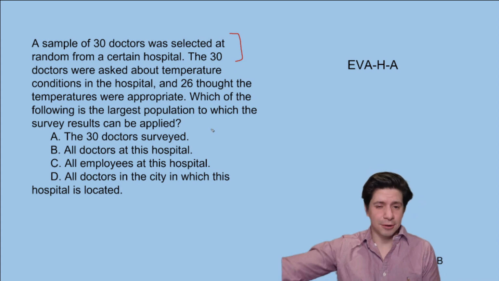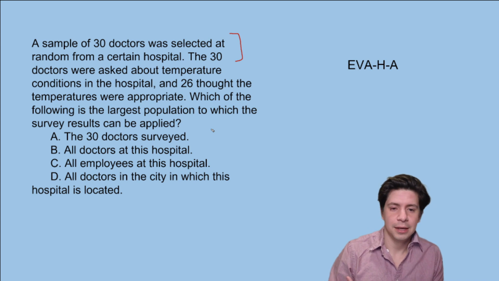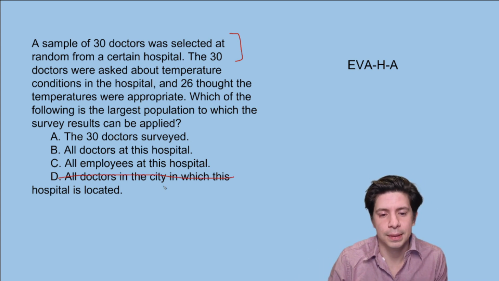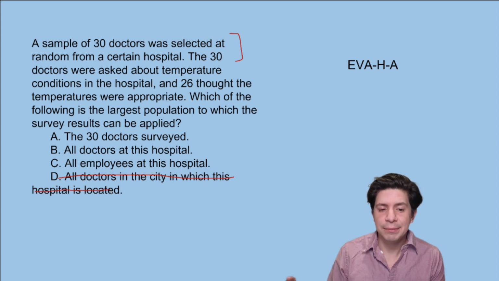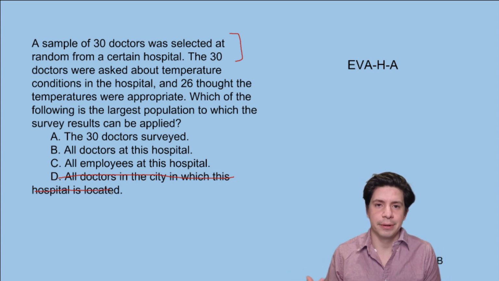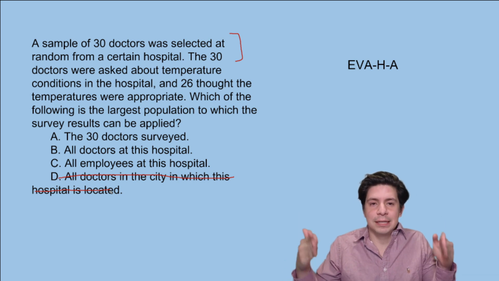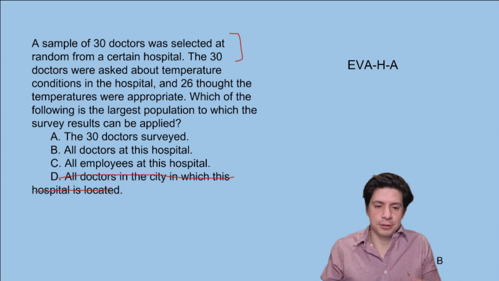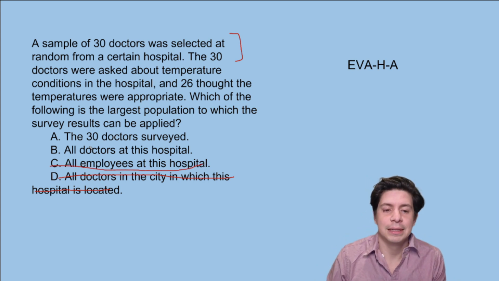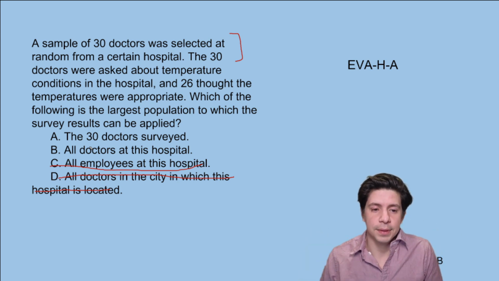So we don't know about other hospitals, right? Which makes sense. Maybe other hospitals are too warm, other hospitals are too cold. Other hospitals just have different expectations from their doctors, so it's not going to be D. Okay, and then C is tempting, but there might be reasons why a doctor has different temperature requirements than, say, a receptionist, right? So because we're focused only on a sample of doctors, we can only talk about doctors. So it's not C. A, we can draw conclusions about, but it's actually B, right? We can do it about all the doctors at the hospital.